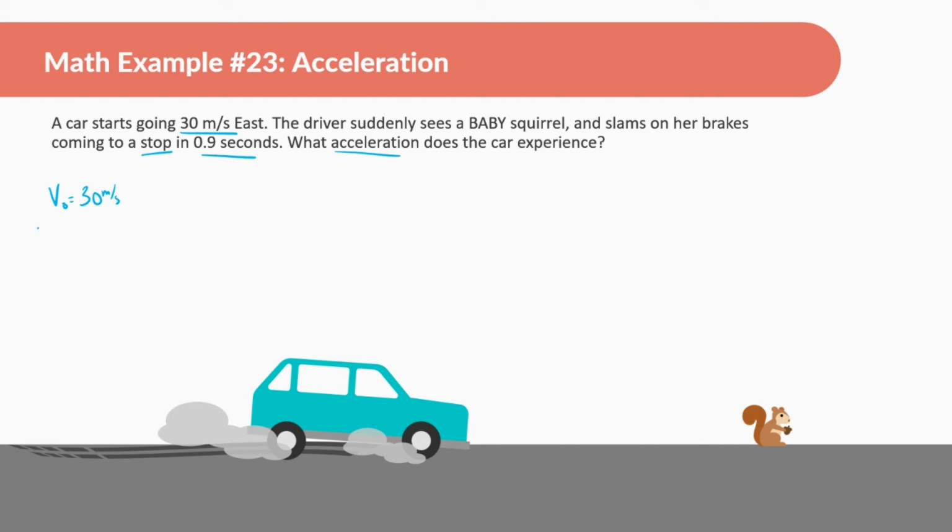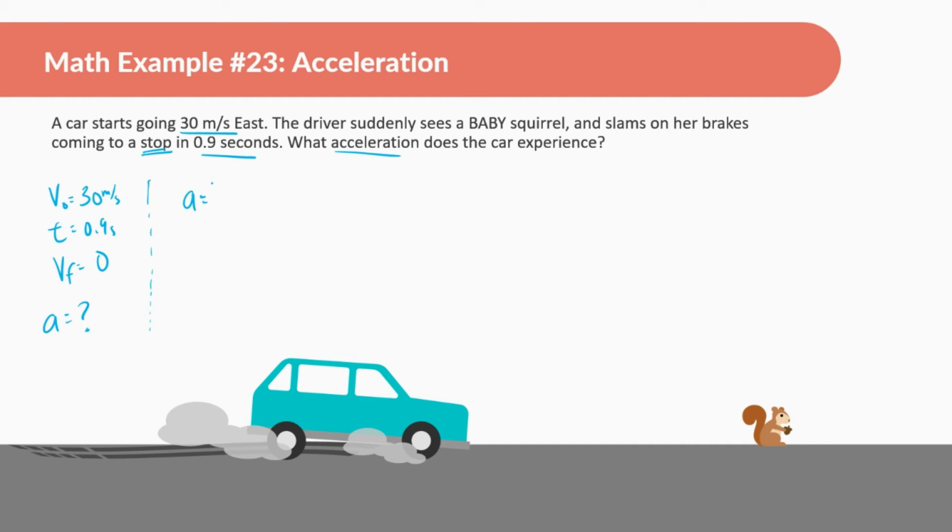Okay, I'm going to say the time is equal to 0.9 seconds. And you might be thinking, okay, where is the other variable? With these kinds of problems, we always need to have three variables before we can solve for the fourth. So we have to find three variables that we know. And comes to a stop tells us that the final velocity is actually 0. Now this will help us find the fourth variable, which is acceleration. But always know with these kinds of problems, you need to find the three known variables first.